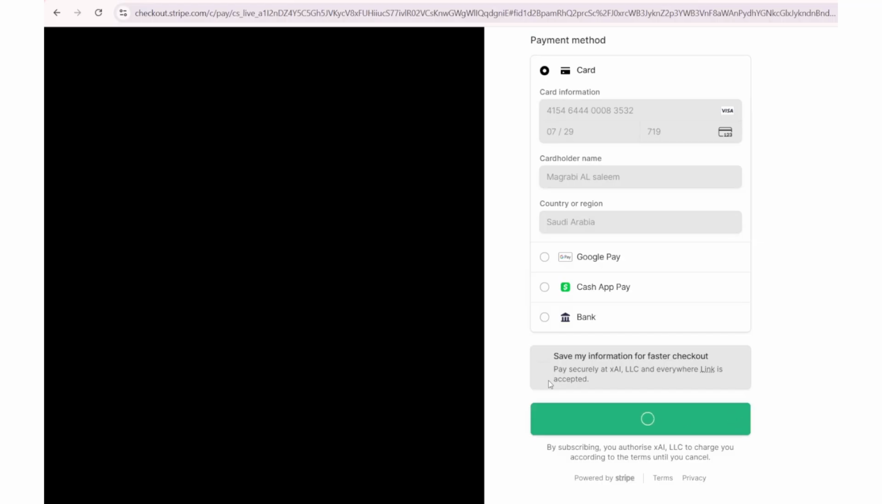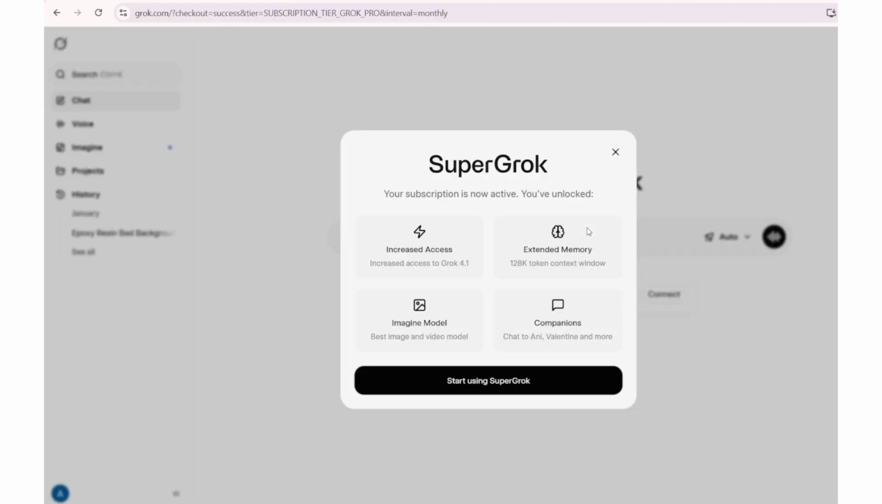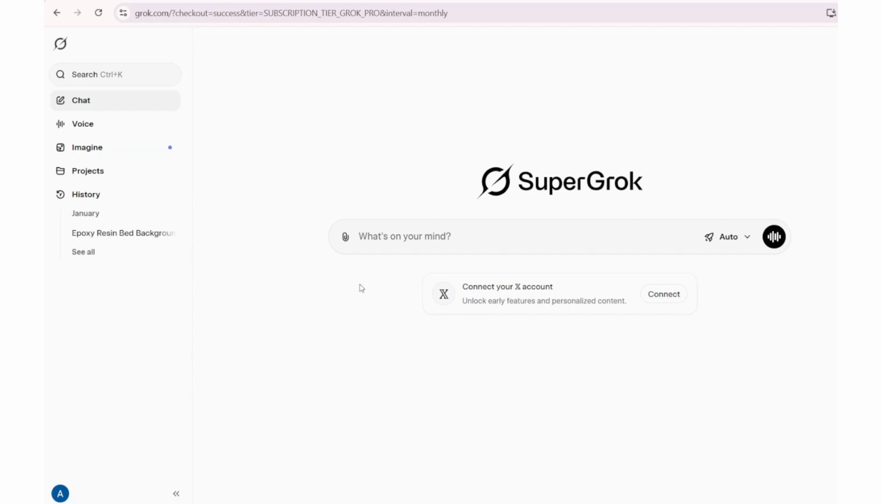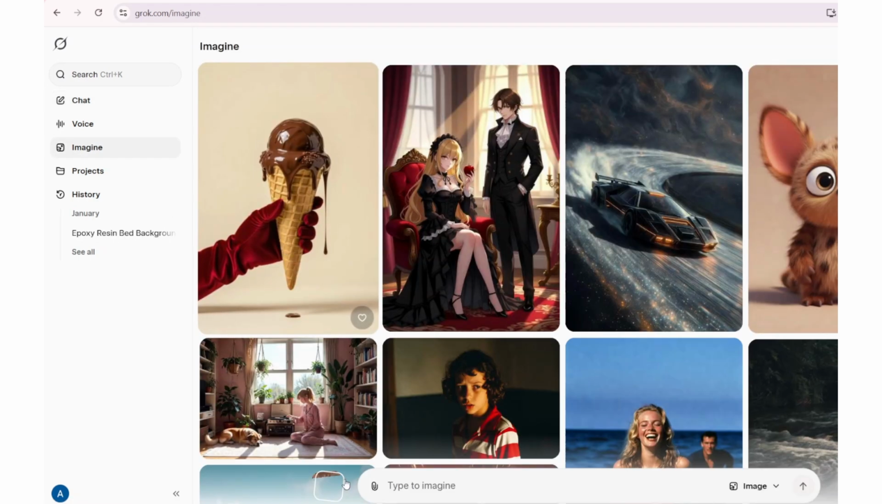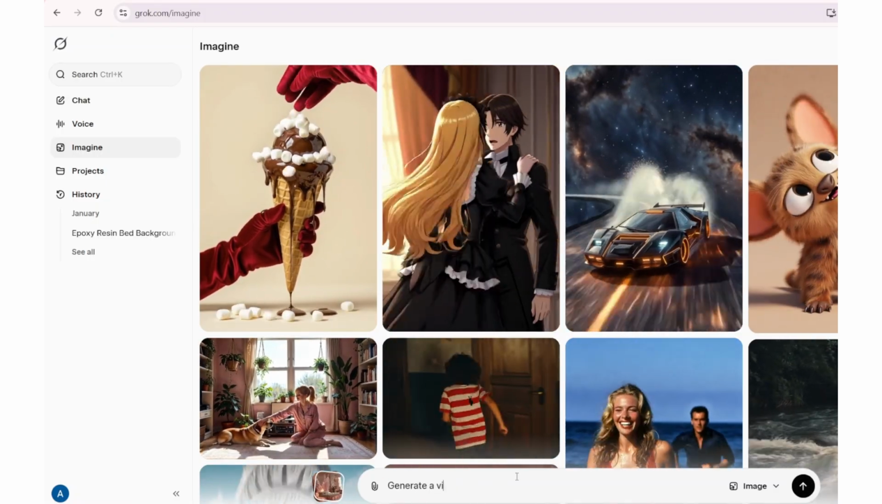So you will see a payment is starting to process. The main reason behind getting a 7 days trial period is that you can generate a video and test the quality of the video, and if you like it, then you can buy a monthly subscription.